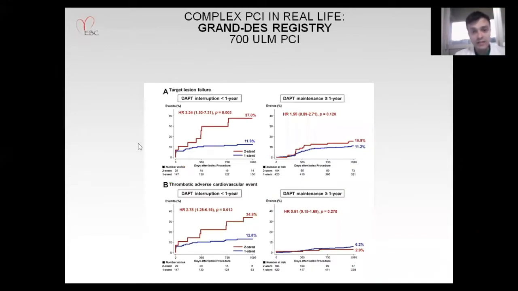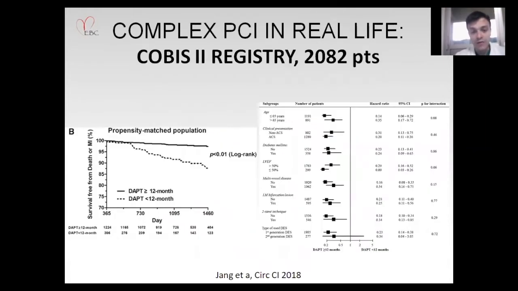In the GRAND DES registry, which enrolled 700 PCIs performed on unprotected left main, DAPT interruption before 12 months represented a marker of risk for target lesion failure and for thrombotic recurrent events in the vessel and on the other vessel. So the take-home message from this registry was that a long DAPT, even longer than 12 months, in these patients may be of interest.